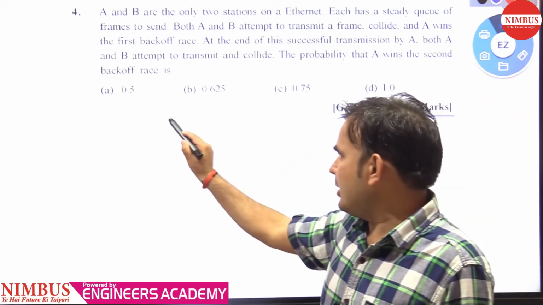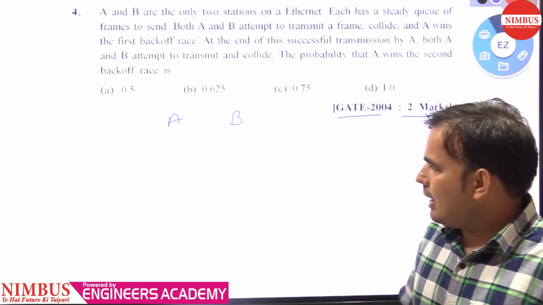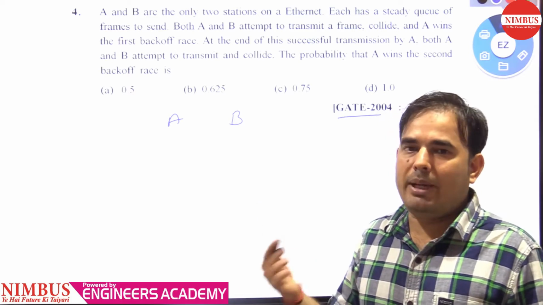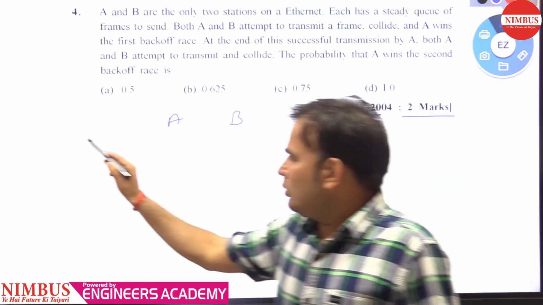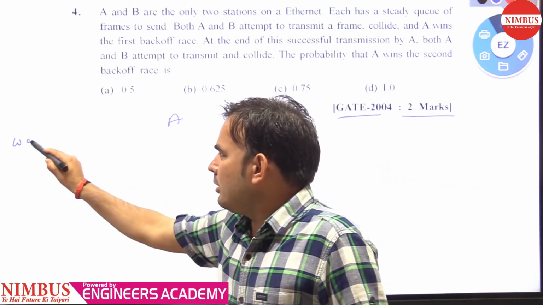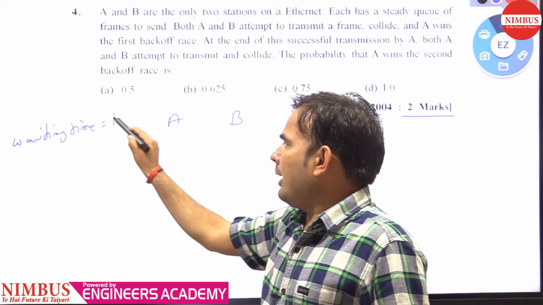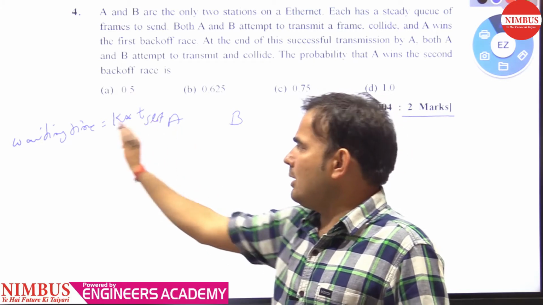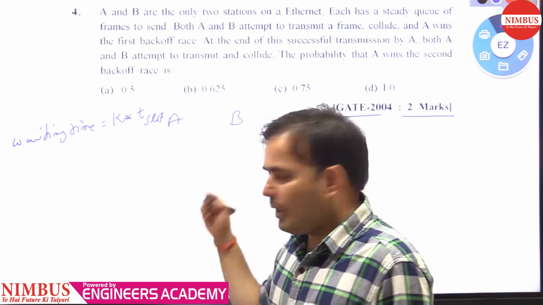We have two stations A and B, and in the exponential back-off algorithm we need to give a waiting time if a collision happens. The waiting time equals K into time slot.